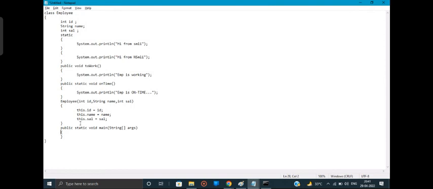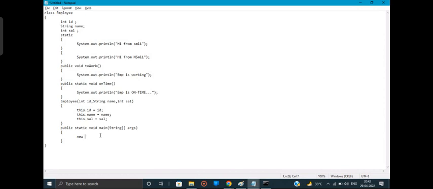Now inside the main method, what should I do? Object creation statement. New, along with that, which object do you want to create? You want to create an Employee object, of Employee type, right? So now, after this new keyword, what should I write?